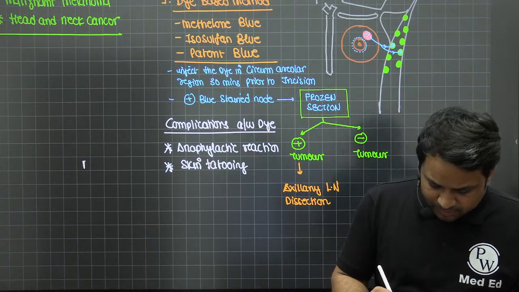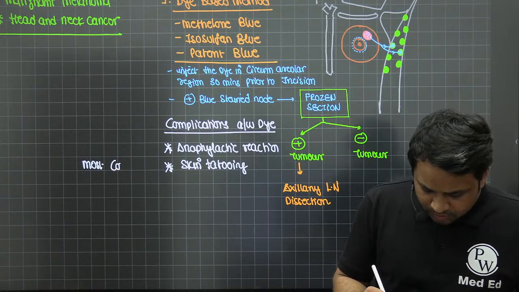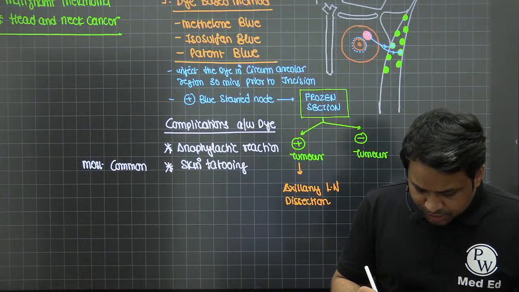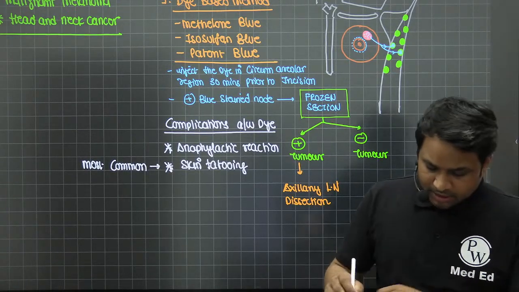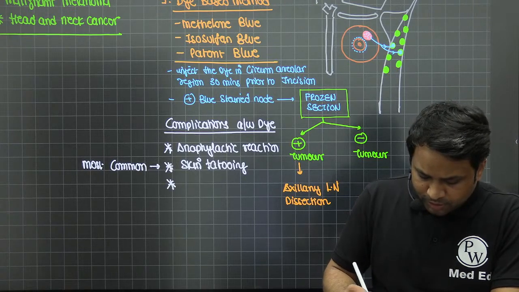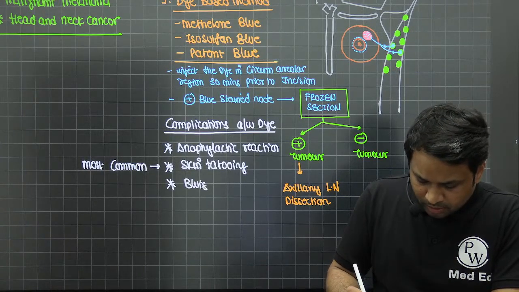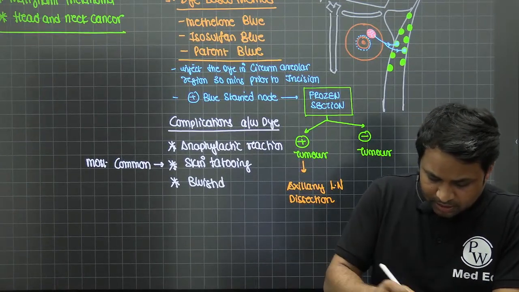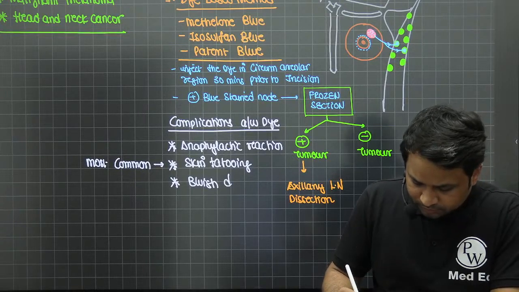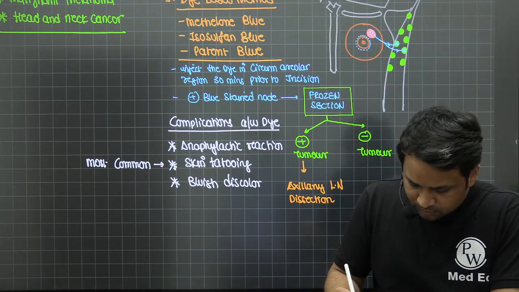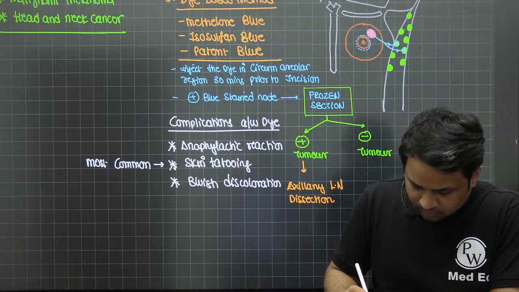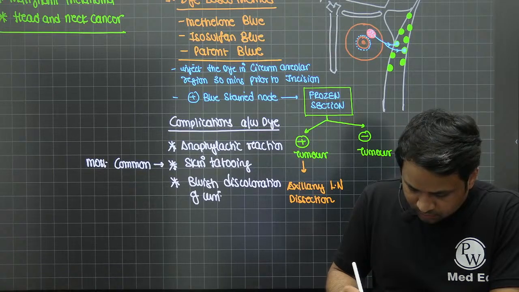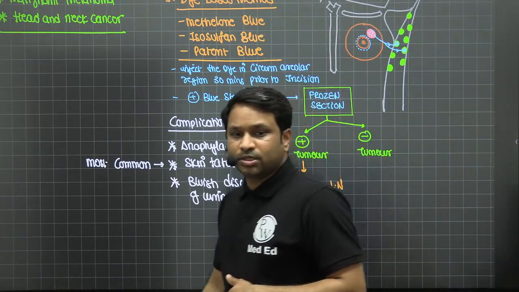In fact, this is one of the most common complications of a dye-based method, skin tattooing. And post-procedure, the patient can also complain about bluish discoloration of the urine.